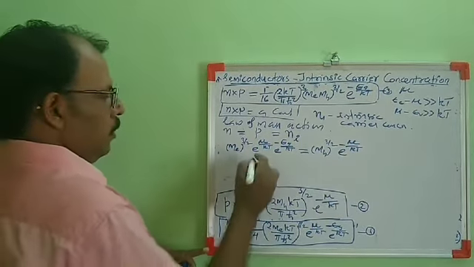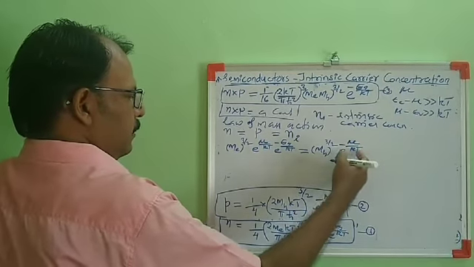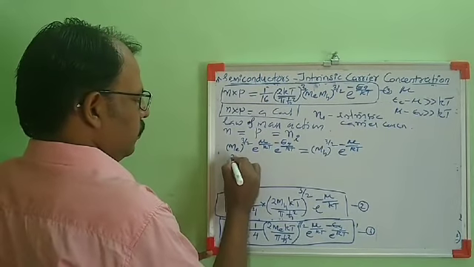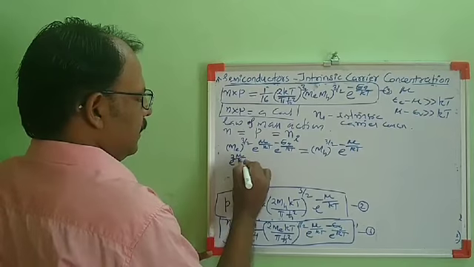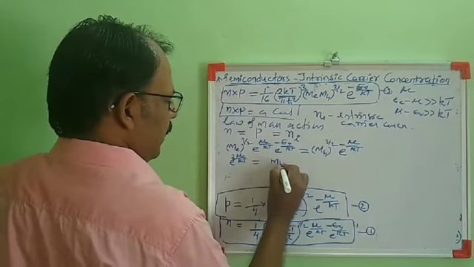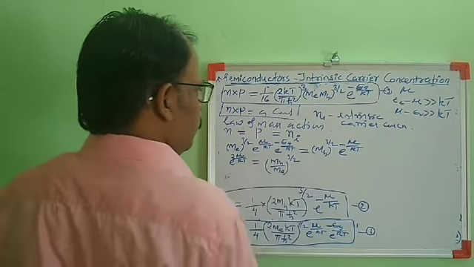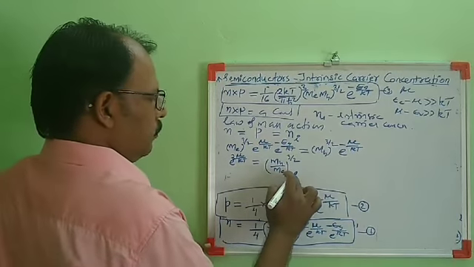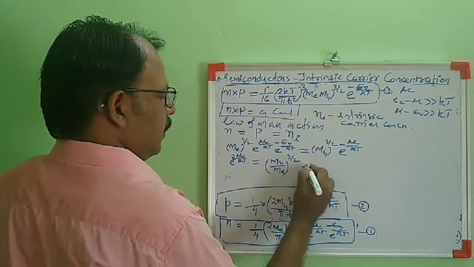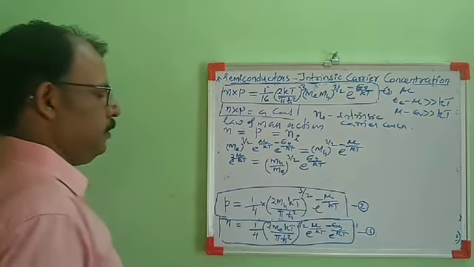Taking e raised to minus mu by kT to the left hand side, it will be e raised to 2 mu by kT, equal to, taking this term to the right hand side, mh by me raised to 3 by 2, then e raised to plus Eg by kT.